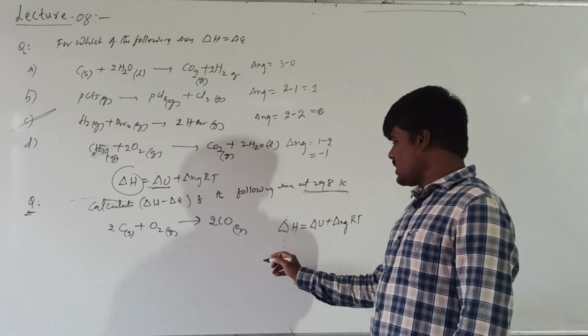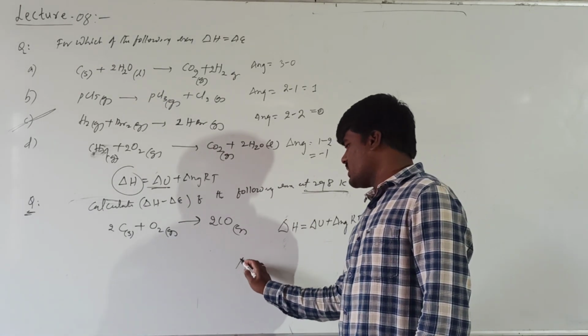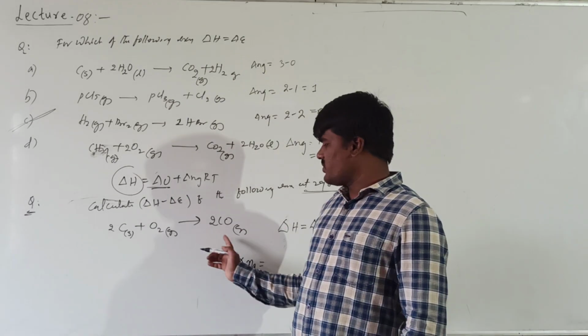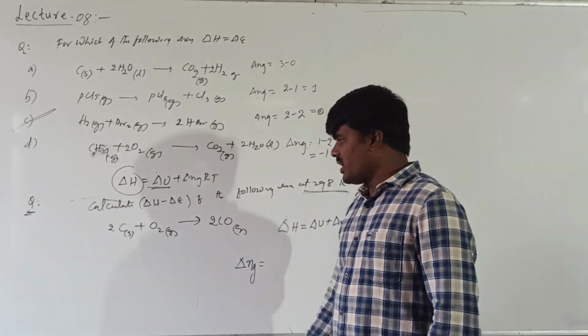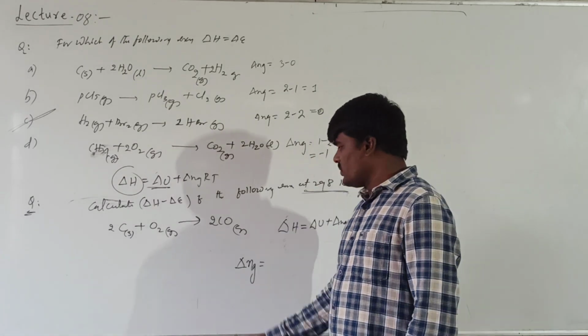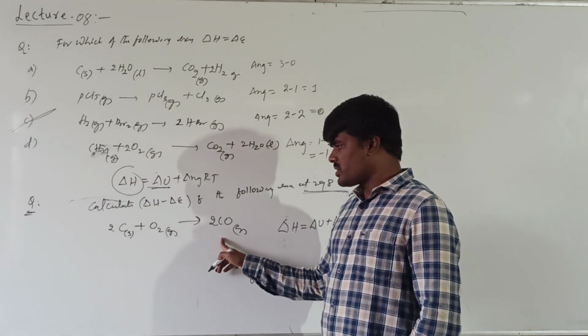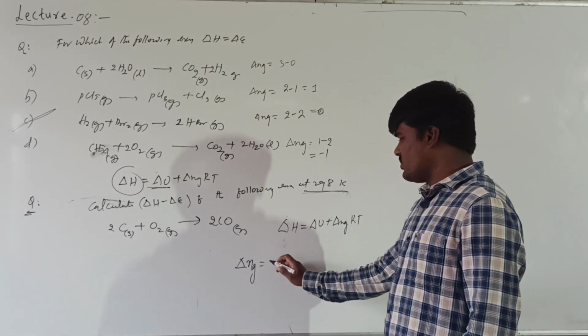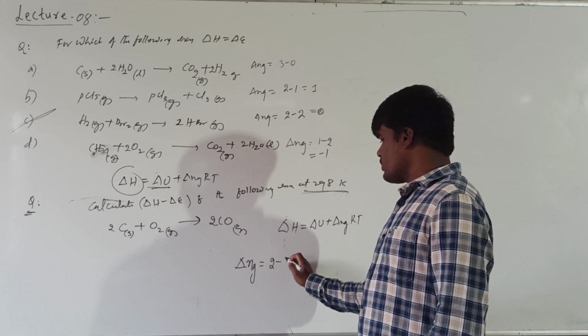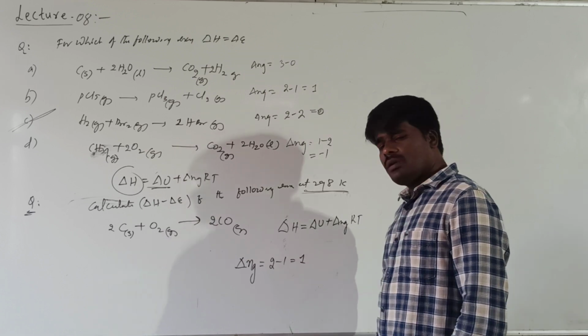For this reaction, you need to calculate delta Ng: the number of gaseous products minus the number of gaseous reactants. Carbon is solid, so we take only the gaseous species. There are 2 gaseous products and 1 gaseous reactant, so it comes to 2 minus 1, which is 1.